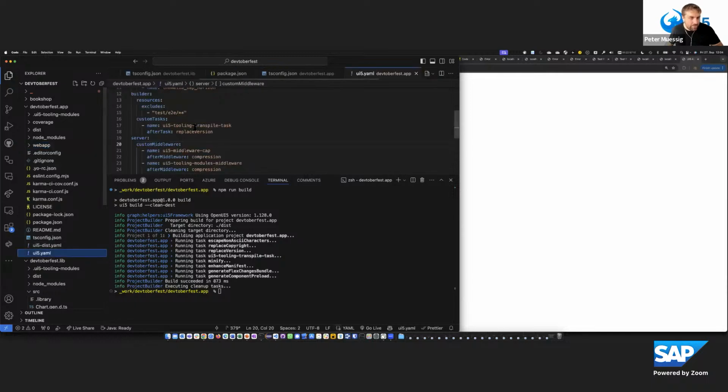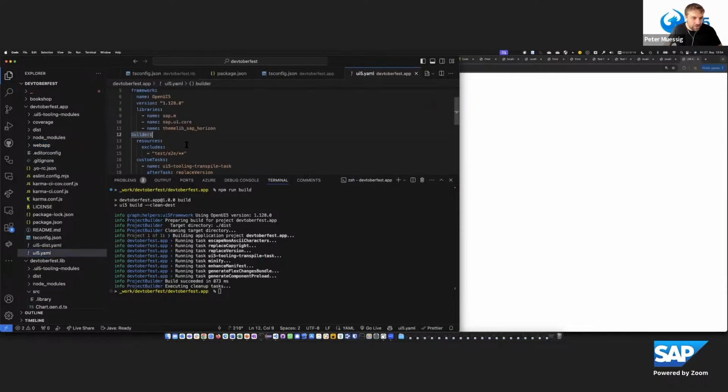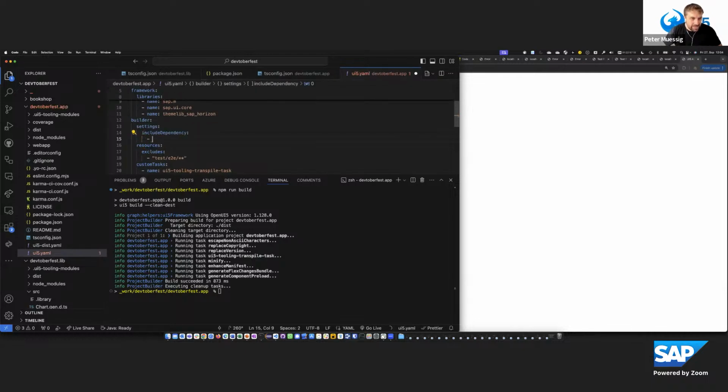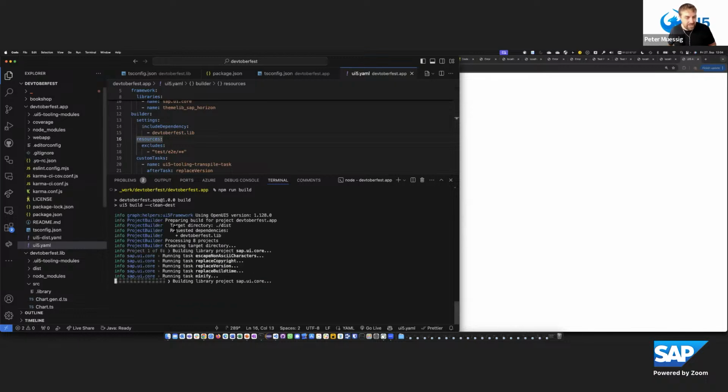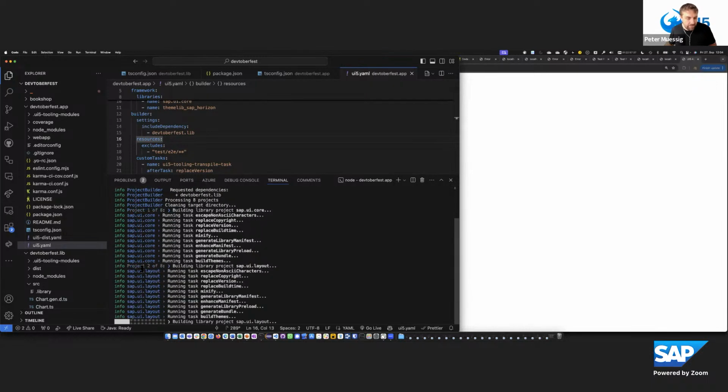Then you can do that by putting a configuration into the builder, some settings, include dependency, and then we say devtoberfest.lib. And with that, if I now run the build, I get a full build of the application, including the library, and the dependencies necessary for this library project, so it should run quickly.